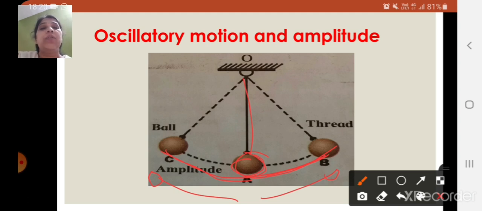So it will move from the starting point A to B, from B to A it will come, A to C, from C to A, and again A to B, right? So this is called the amplitude of the oscillation. So here in this figure, AC and AB are your amplitude of oscillation, right children?